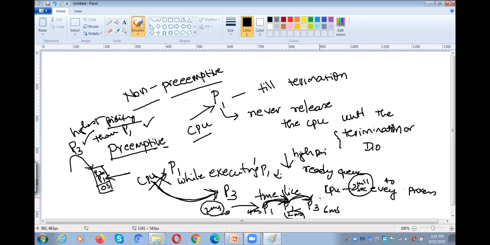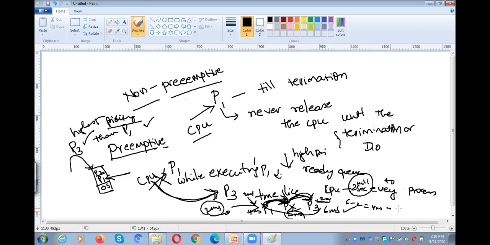After 2 milliseconds, P3 actually requires 6 milliseconds, but the CPU time slice is only 2 milliseconds. It requires 4 milliseconds to complete, because 6 minus 2 is 4 milliseconds. Still the CPU is switching from P3 to P1. Again we give 2 milliseconds to P1. After that, again P2, but P2 is already over in the first round. So again we switch the CPU to P3.